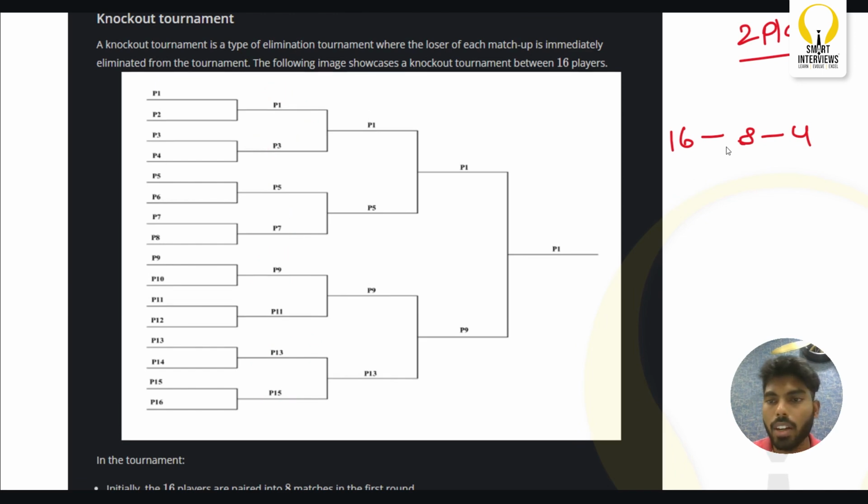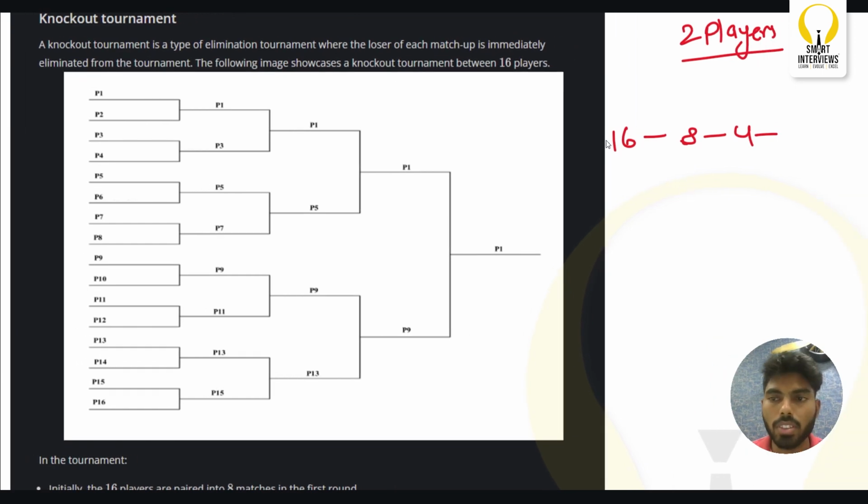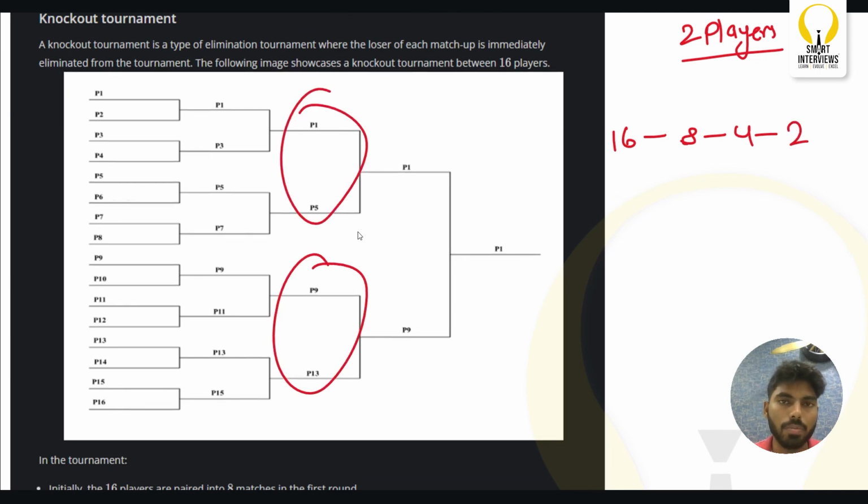Now among these 4 people, if we pair them up, how many matches can we conduct? Only 2 matches, these two and these two. Only 2 players are going to win, one from the first match and another from the second match.